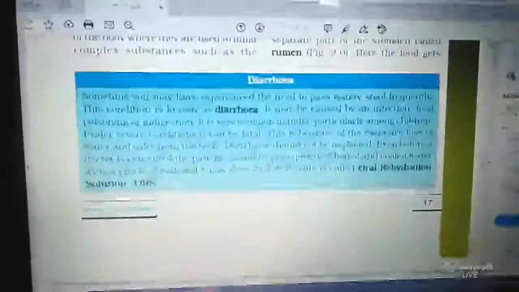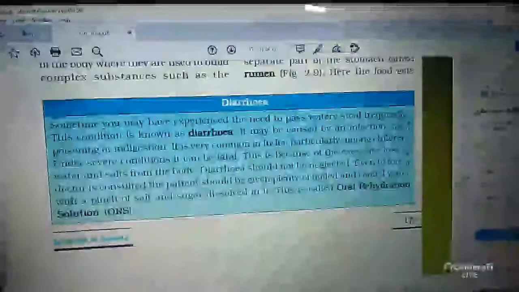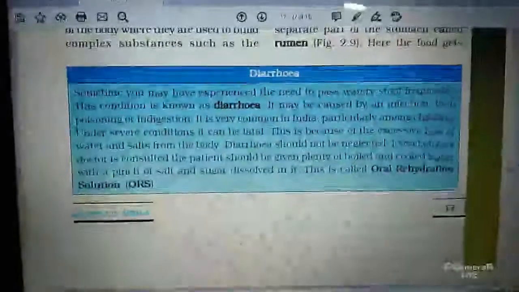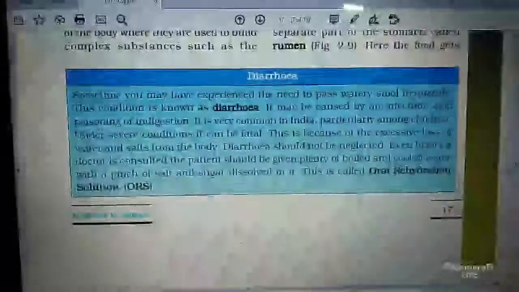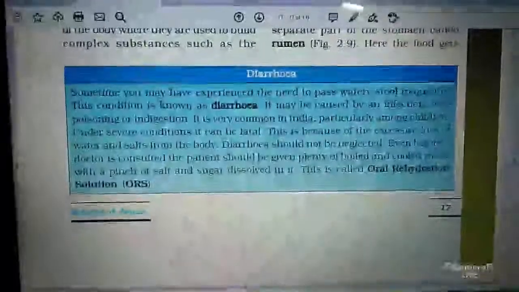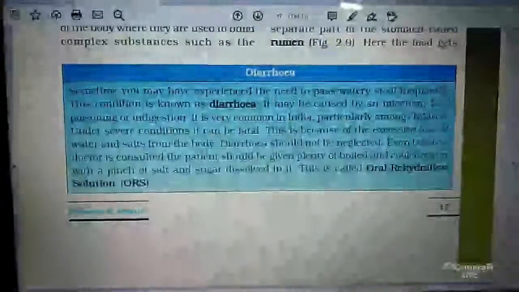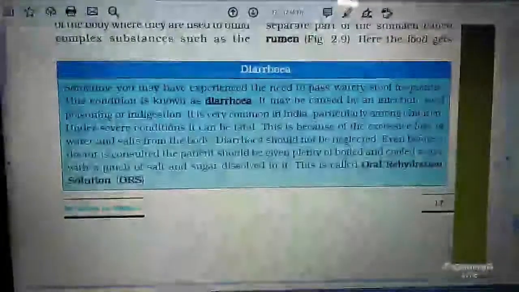This is diarrhea. What do you mean by diarrhea? Sometimes you may have experienced the need to pass watery stool frequently. For that reason you can't come to school also. This condition is known as diarrhea. It may be caused by infection, food poisoning or indigestion. It is very common in India, particularly among children.